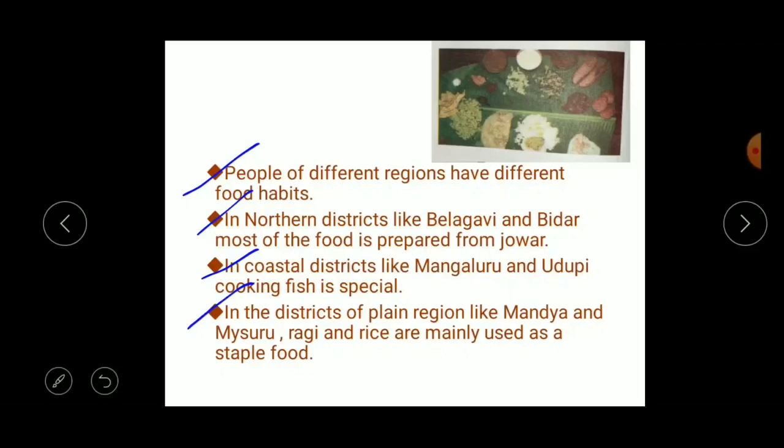Understood, children? The food habits depend on the food items available in that place. Especially in the coastal regions, the people get varieties of fish. That's why their food includes fish. The people of the northern districts usually get jawar, so their food includes jawar. The people from the plain region get ragi and rice. That's why food habits depend upon the food items available in that place. People also follow different food habits according to the customs of their locality or family. Understood, children?